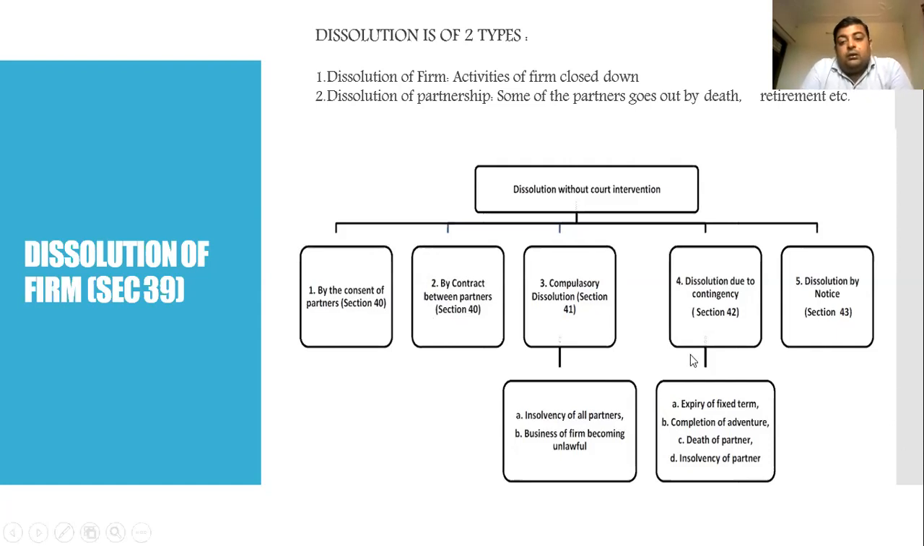Next, dissolution due to contingency under section 42. Contingency means something which can arise at any time or at a fixed period of time. So in that case, the firm can be dissolved without court intervention, on the expiry of a fixed term. Next is completion of adventure, then death of a partner, insolvency of a partner, and the last is dissolution by notice by all the partners under section 43.